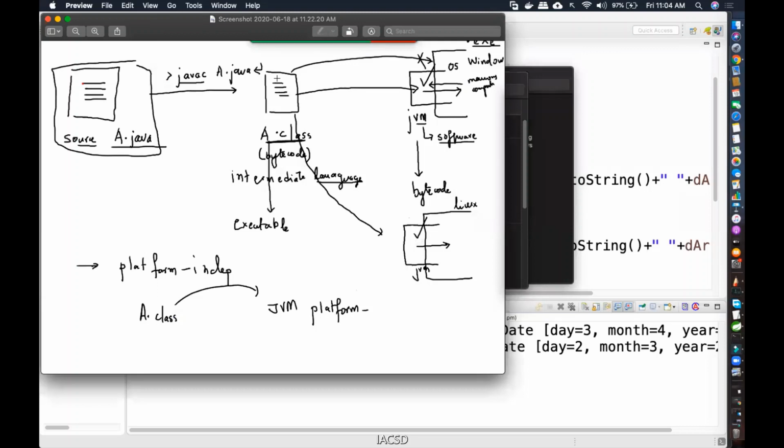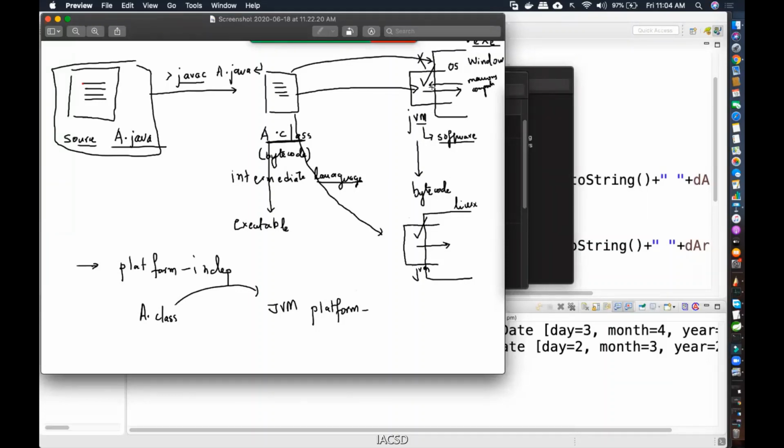The .class file. And we saw in Java, the .class file is also known as the bytecode, which is also known as the intermediate language. So in Java, this .class file is the executable file. This .class file can run on any platform specific JVM that we saw yesterday.